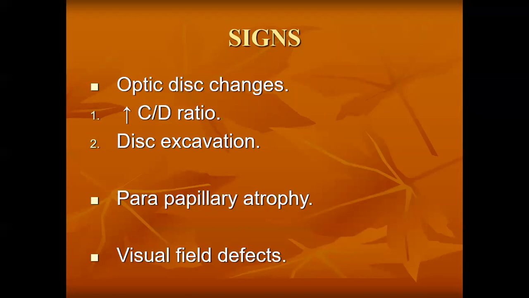I will repeat it because this definition is very important, and in every fourth year eye exam they ask every student the definition, and the latest definition is what I am telling you right now: glaucoma is a group of diseases. It's not a disease, it's a group of diseases that is characterized by optic disc changes, parapapillary atrophy, visual field defects, with or without raised intraocular pressure.